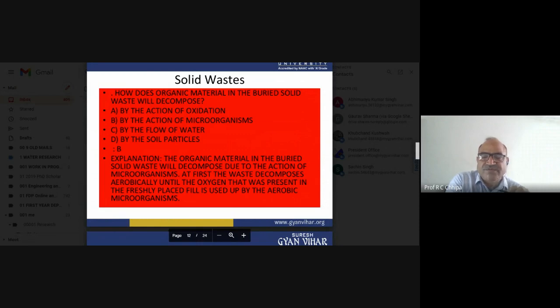If we look at our infrastructure, the roads, coal tar itself is used for the road, so that is also solid material. Different organic materials are solid. How will these materials be buried and decomposed?